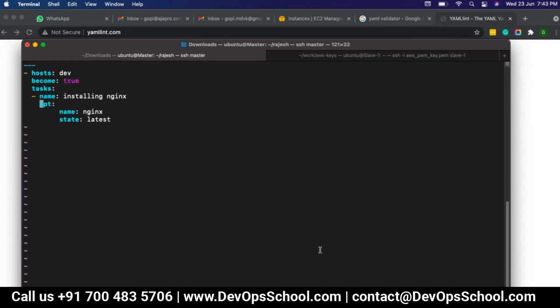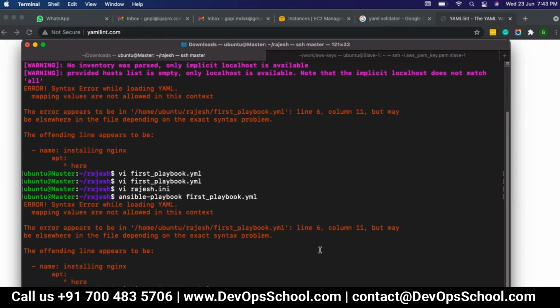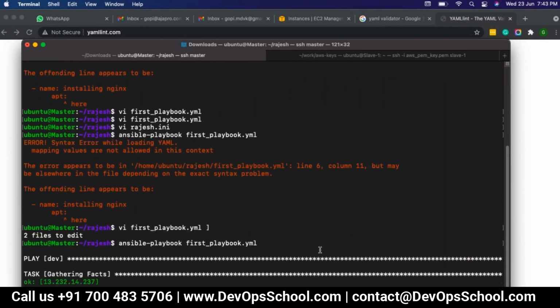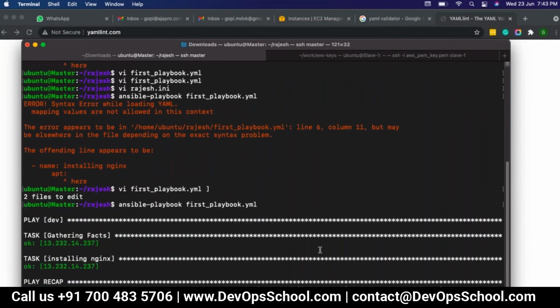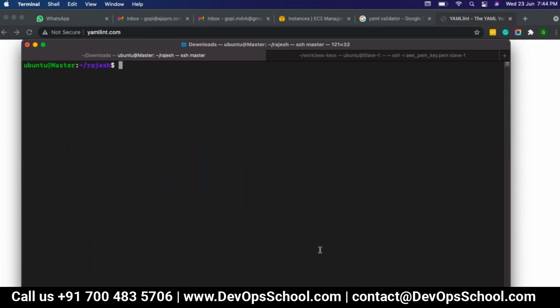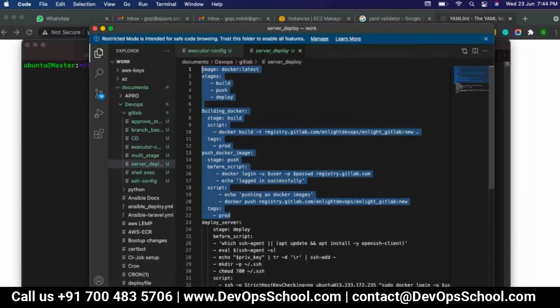Basically, if you want to do that, you should know something about YAML. There are crash courses you can have a look at. Any blogs, YouTube videos are okay. Now if I run the playbook, see, it's running. So the indentation should be proper for your Ansible playbook. How are you going to make sure that it happens accurately? You can do one thing.